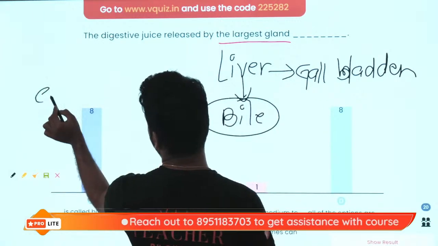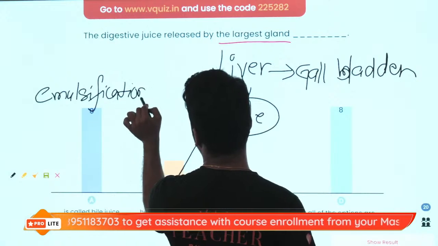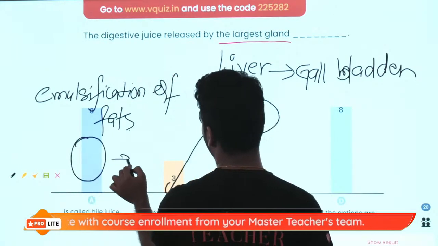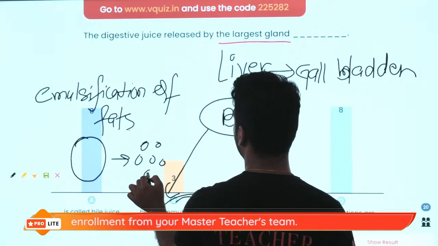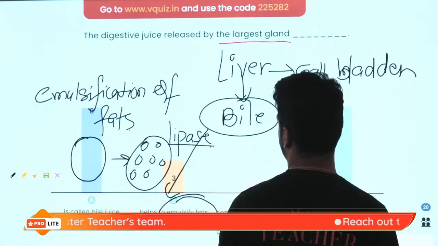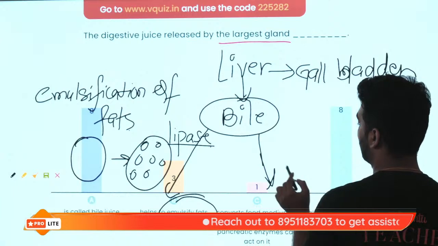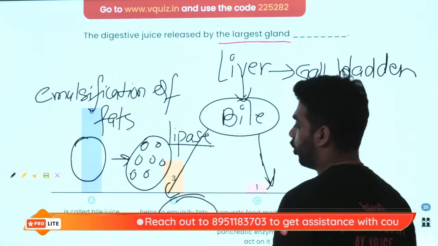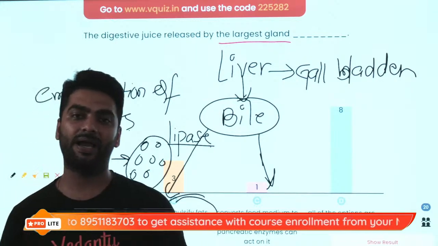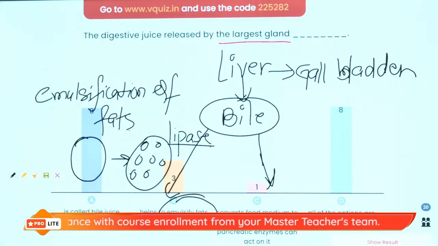What do you mean by emulsification of fats? Emulsification of fat means breaking down big fat globules into smaller ones so that lipase can act on it. Also, bile will convert acidic food coming from the stomach to alkaline, and it will also make the pancreatic juices act on it. So that is the function of the bile. It is secreted by the liver but stored in the gallbladder.